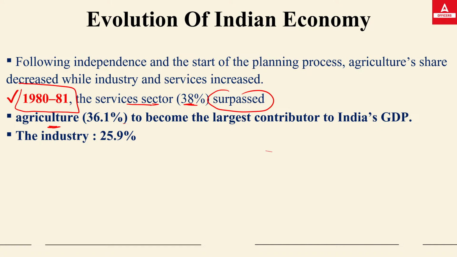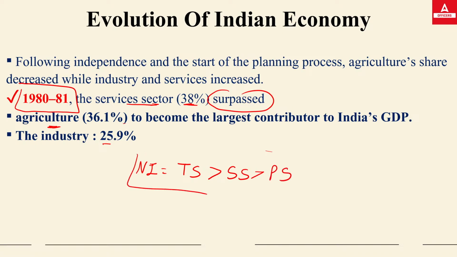The service sector became the largest contributor to India's GDP and surpassed agriculture. Then the industry sector was there, at 5.9%. Means since 1981, the national income has the maximum proportion of income from the tertiary sector, the service sector. Then after that the secondary sector, and the last one is the primary sector.